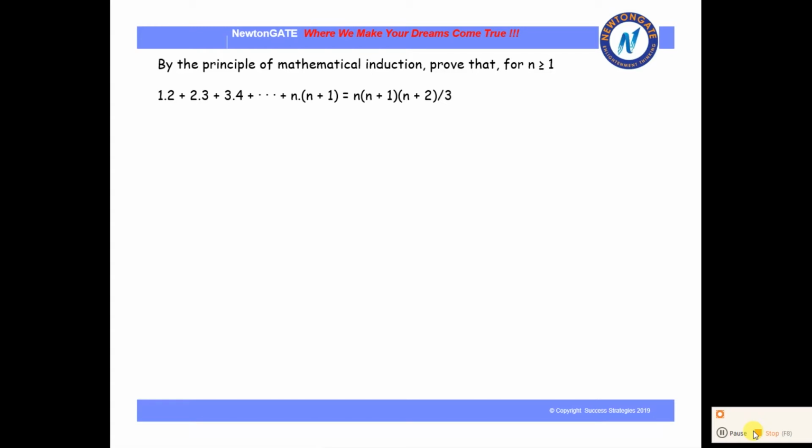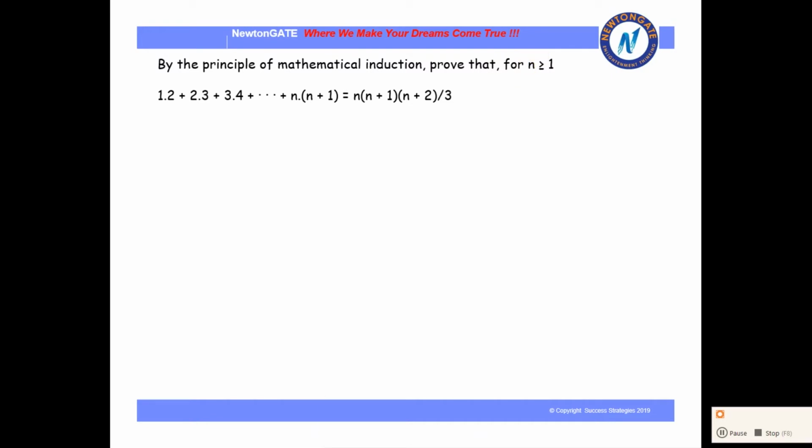Okay, so for the next mathematical induction sum, we have this sum 1 into 2 plus 2 into 3. In this case, we don't have to find the formula for the sum, it is already given. All we have to do is prove that yes, it is correct. Now in this case it is already given that n should be greater than or equal to 1. Okay, so remember that sometimes the conditions are mentioned for which you have to prove it.